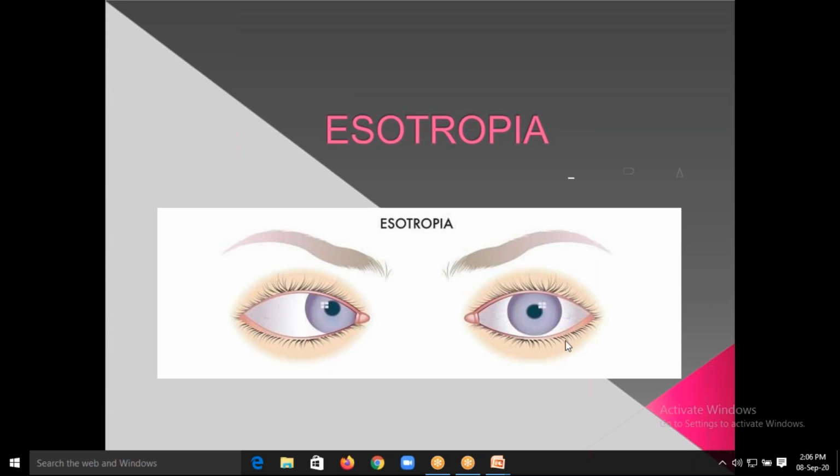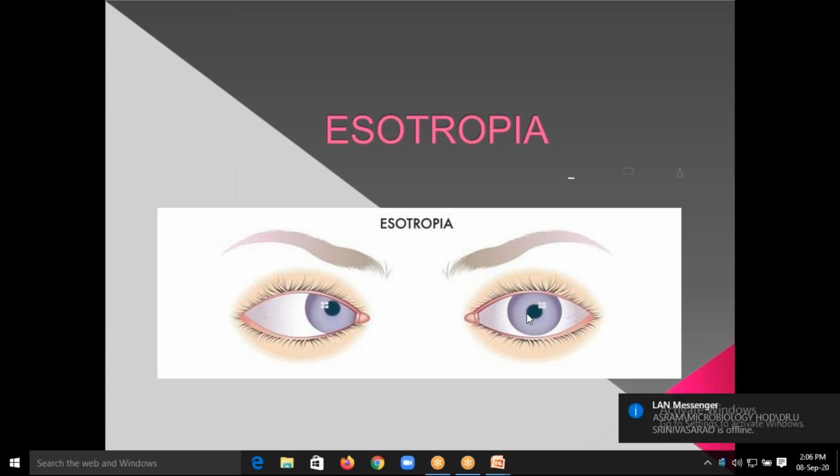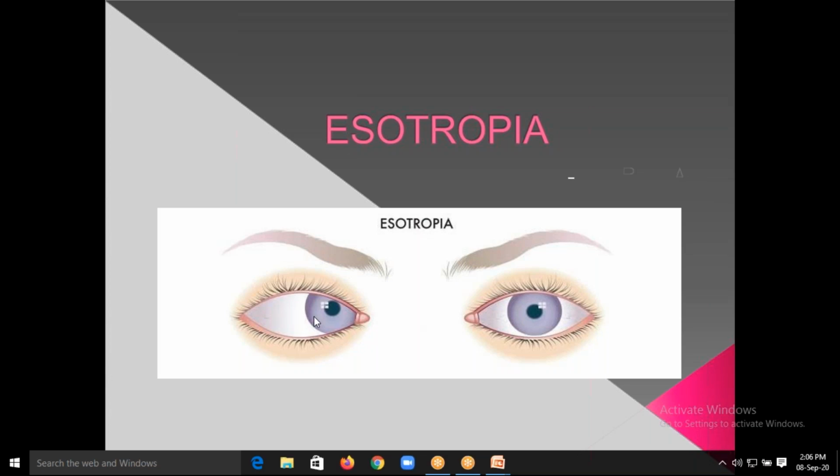Fusion is the function of both the eyes simultaneously, right? Both these eyeballs fuse and give a single image. When we break the fusion, that is, if you close this eye with your hand, that is breaking the fusion. If you keep your hand in front of this left eye, there will be a break in the fusion. We are removing the fusion by that mechanism. When you remove the fusion, this eyeball will move inside. That is called phoria. The squint which is not seen unless the fusion is removed is called phoria.